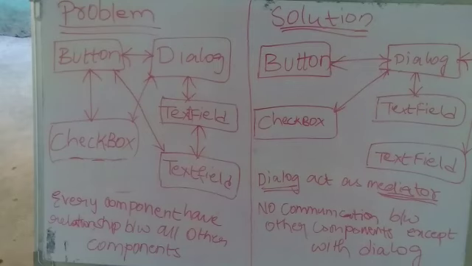If a button wants to communicate with the checkbox, first it should communicate with the dialog box, then the dialog box will intimate the checkbox. There is no direct communication or direct interaction between the button and checkbox. So by this solution we can reuse the components, which makes the code structured, and we may reuse the code in different programs.